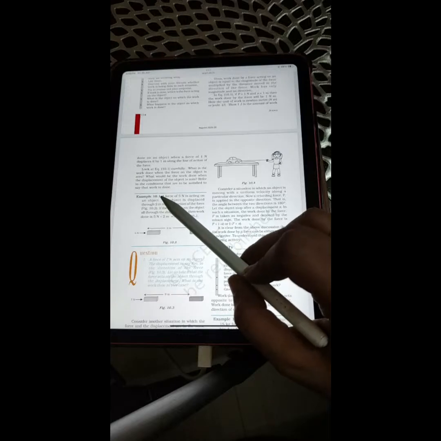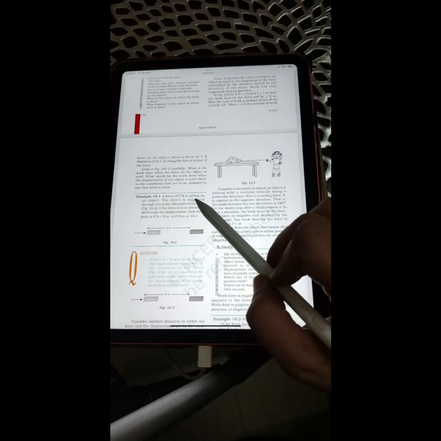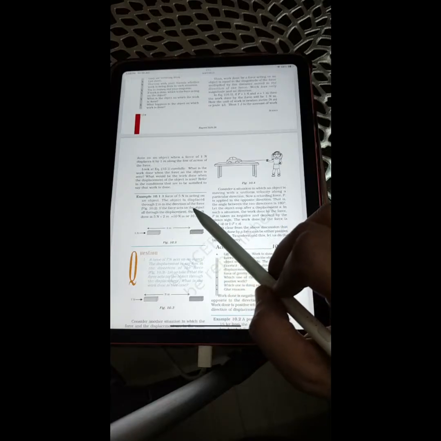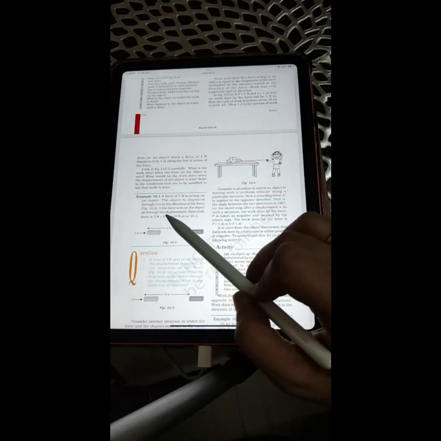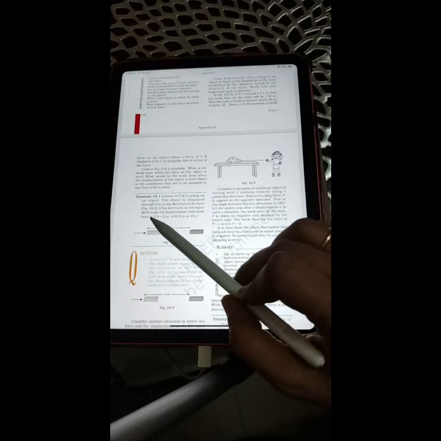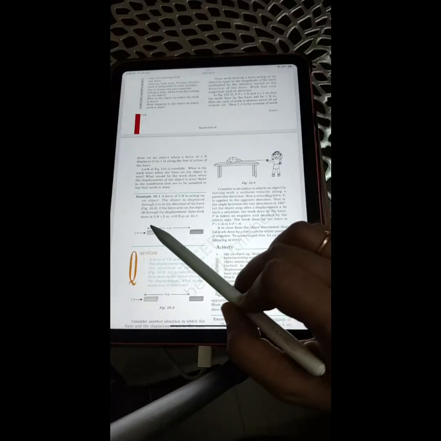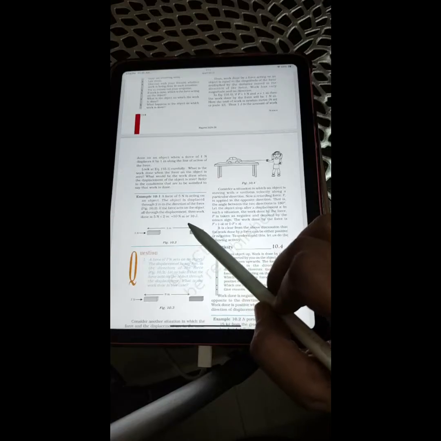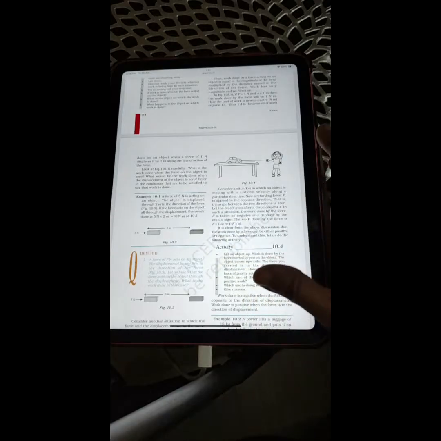Example 10.1. A force of 5 Newton is acting on an object. The object is displaced through 2 meter in the direction of the force, figure 10.2. If the force acts on the object all through the displacement, then work done is 5 Newton into 2 meter is equal to 10 Newton meter or 10 joule.